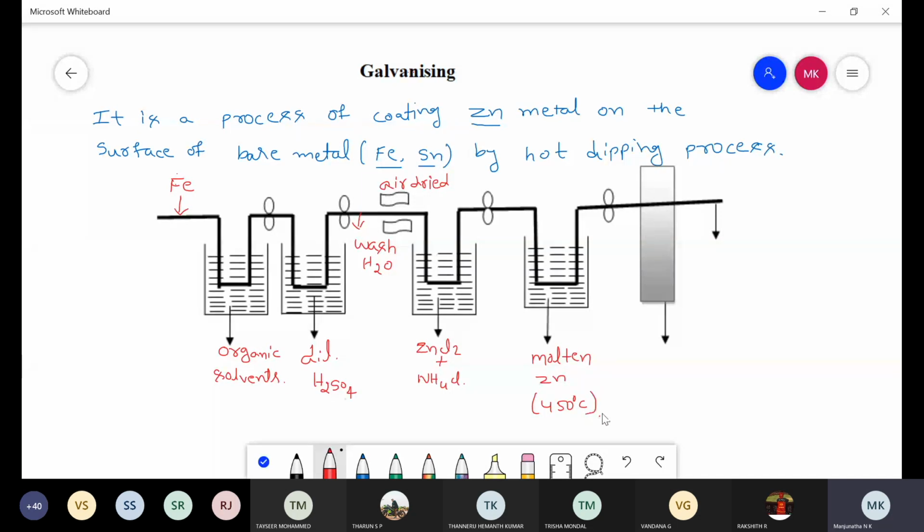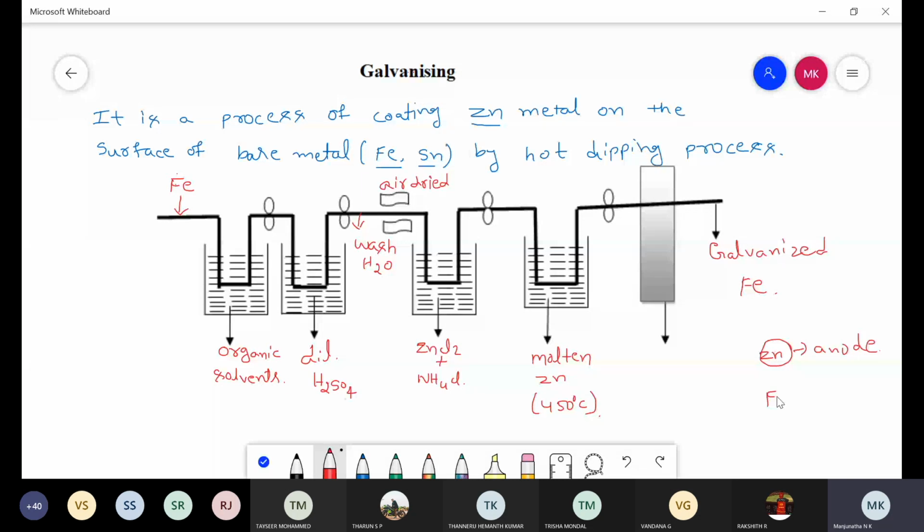Therefore, after immersing, we get iron metal called galvanized iron. In this galvanized iron, the zinc metal that is coated acts as an anode and undergoes corrosion, but the base metal iron acts as a cathode and is unaffected by corrosion.